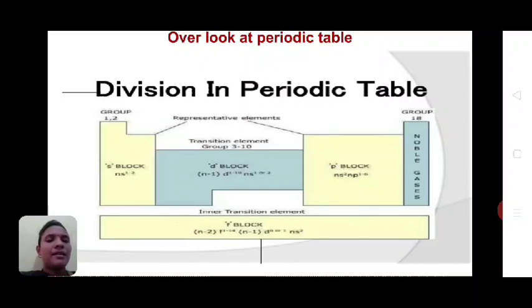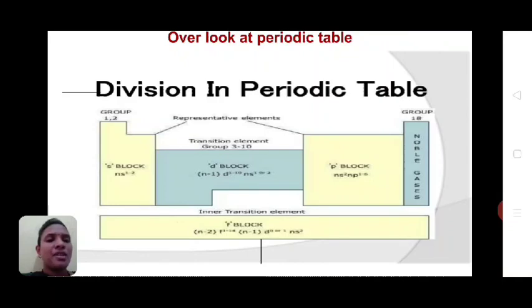You can see here the S block element has its outermost electron in the S shell. In the P block element, the outermost electron is present in the P shell. In the D block element, it is present in the D shell. And in the F block, it is present in the F shell. The D block elements are called transition elements, and they are present from group 3 to group 10.